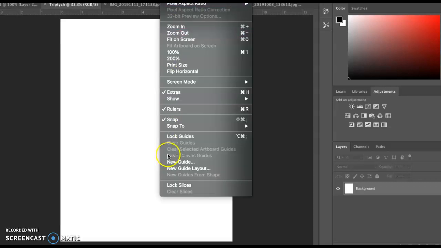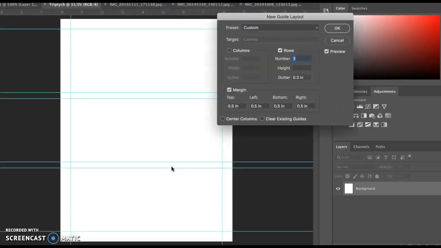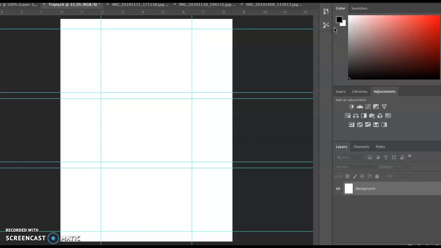So if we go up to View, New Guide Layout, we're going to do 3 rows. Our gutter is 0.3. The left side we're going to try 2 inches, and the right side we're going to try 2 inches. We're going to say OK. That looks fine.